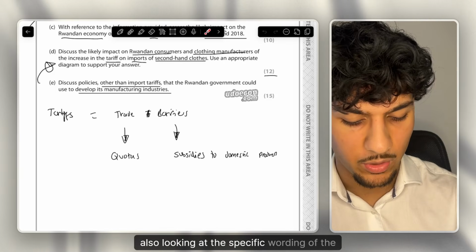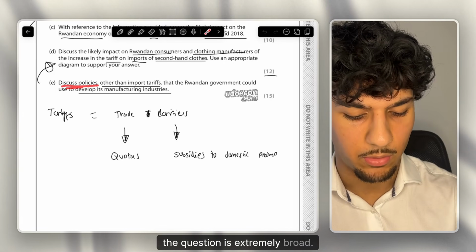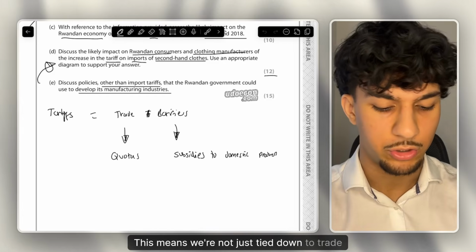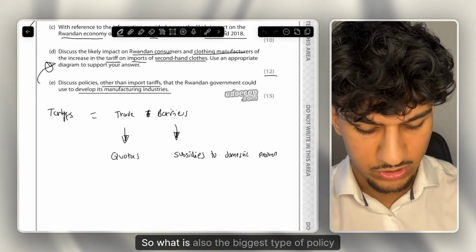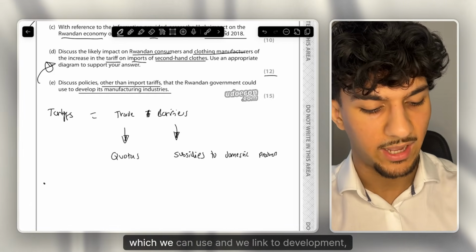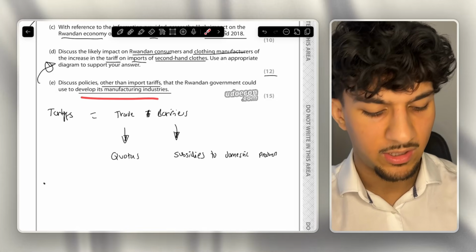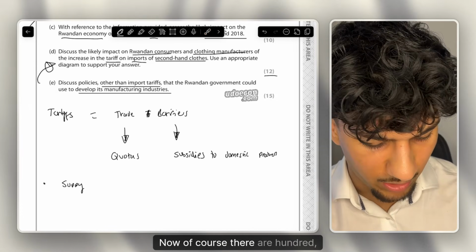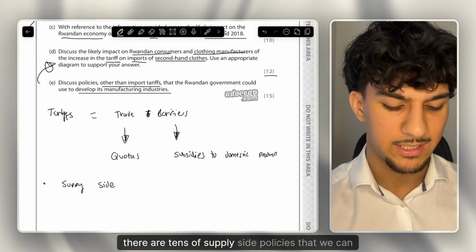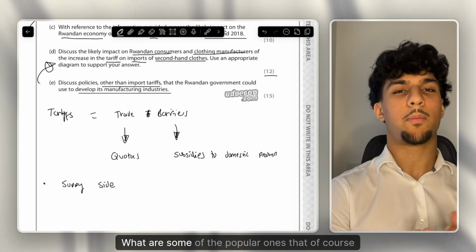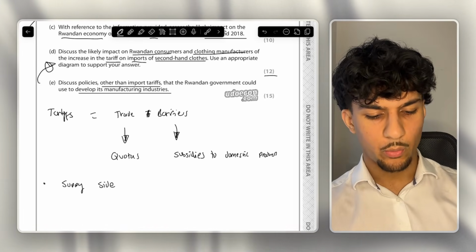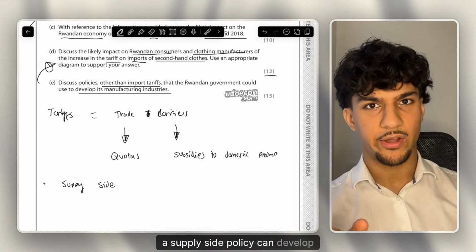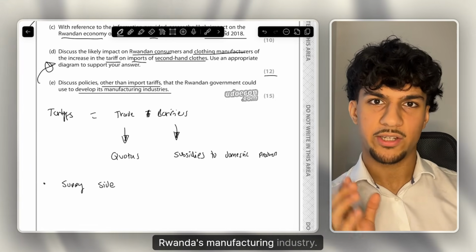Also, looking at the specific wording, the question is extremely broad. It says discuss policies. This means we're not just tied down to trade barriers, for example. So what is also the biggest type of policy which we can use and link to development, that can link to growth, is of course supply side policies. Now, of course, there are tens of supply side policies that we can go into. What are some of the popular ones that, of course, work very well? So we want to know how a supply side policy can develop Rwanda's manufacturing industry.